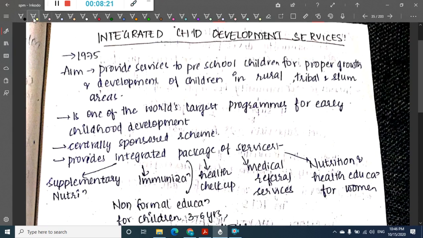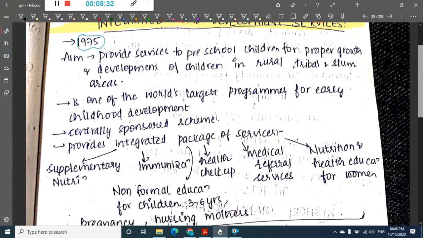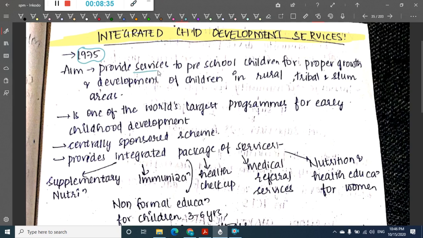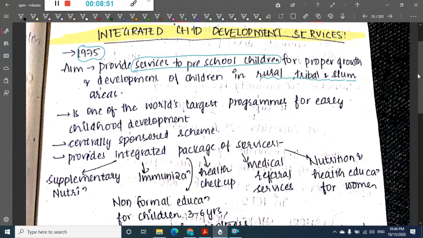Next, we have one important program, which is Integrated Child Development Services. The Integrated Child Development Services were started in 1975. The aim of these services is to provide preschool children services for proper growth and development, for children growing in rural, tribal and slum areas. So Integrated Child Development Services is one of the world's largest development programs for early child development.